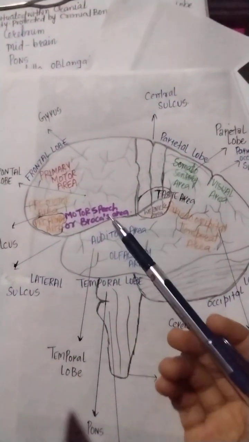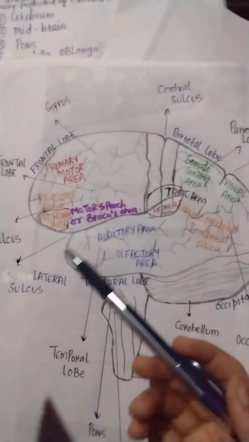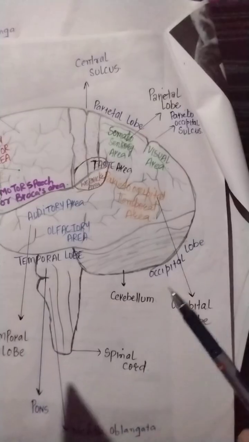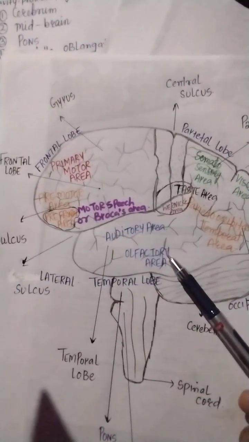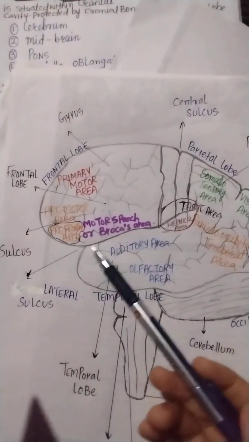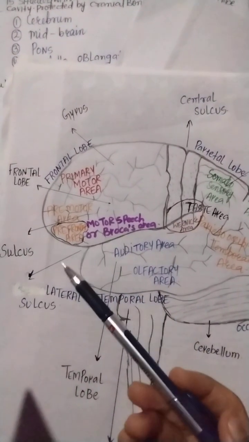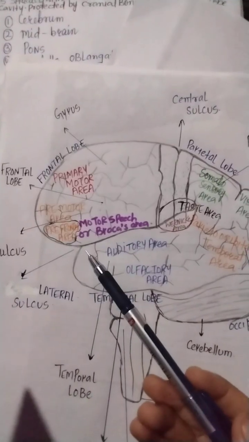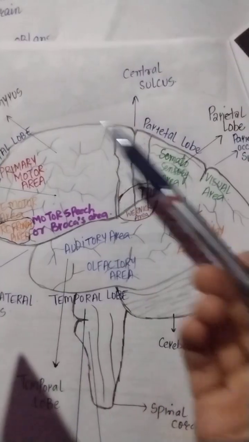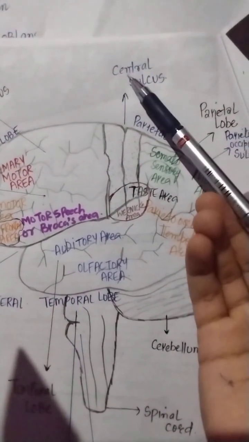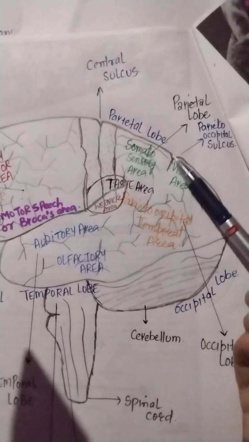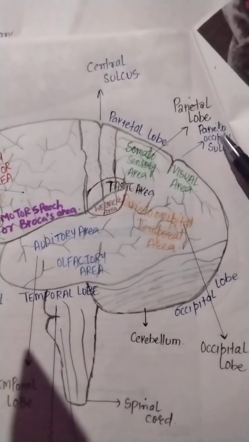In this, as we can see, there are the sulci and lobes. First, the three sulci: this is the lateral sulcus, and the second is the central sulcus, where the brain is divided into two. And the third is the parieto-occipital sulcus, this portion.